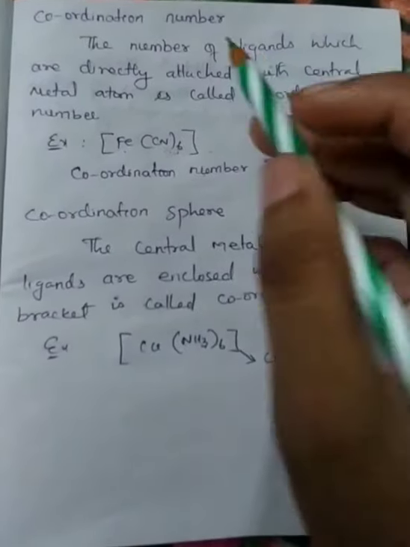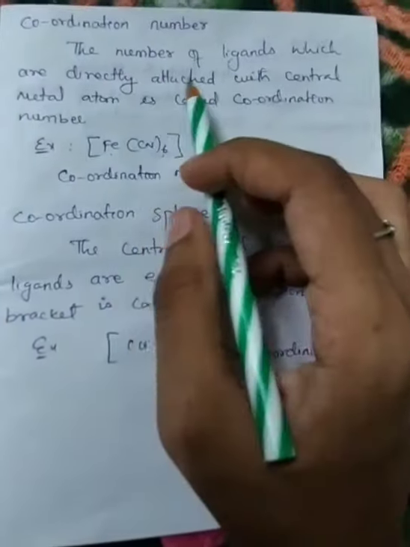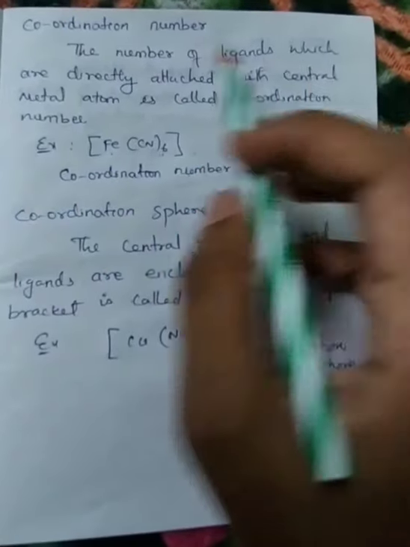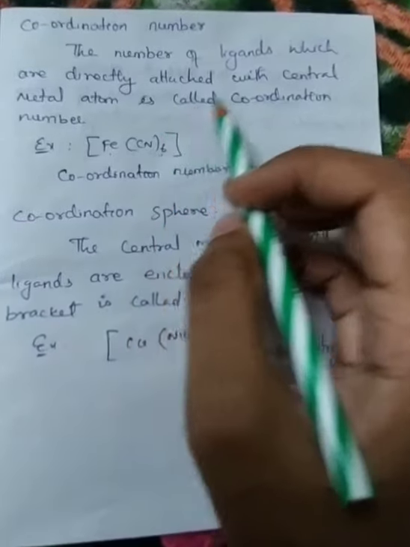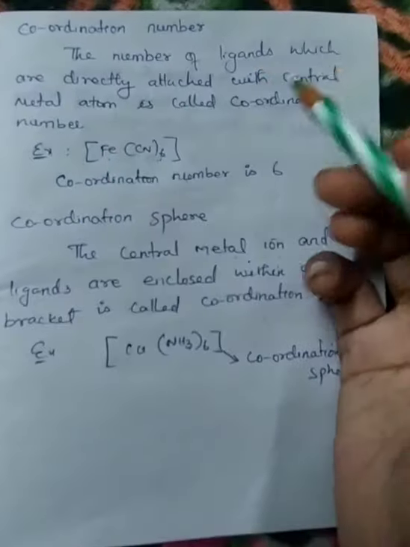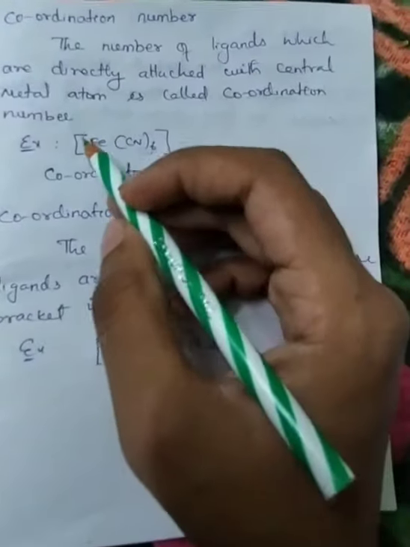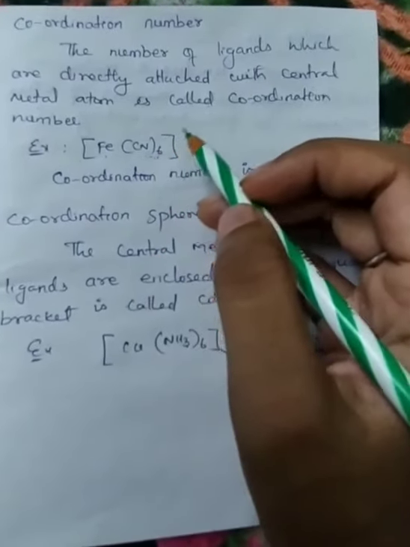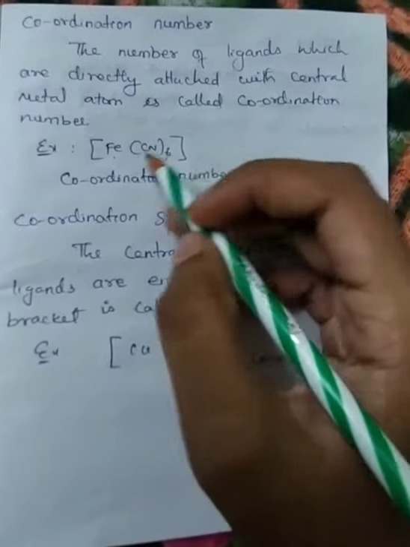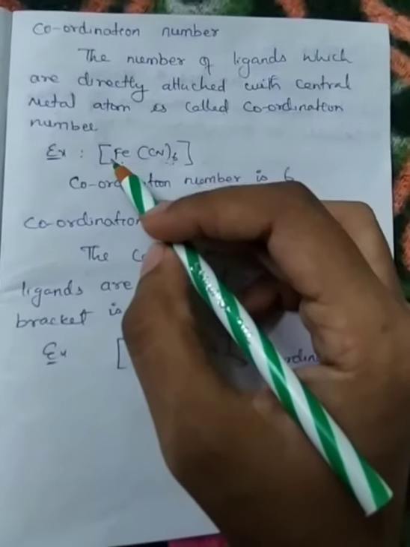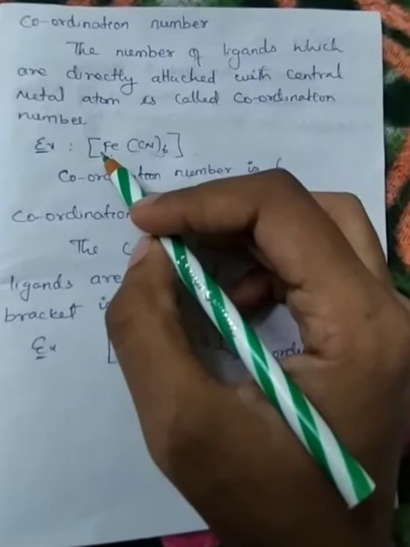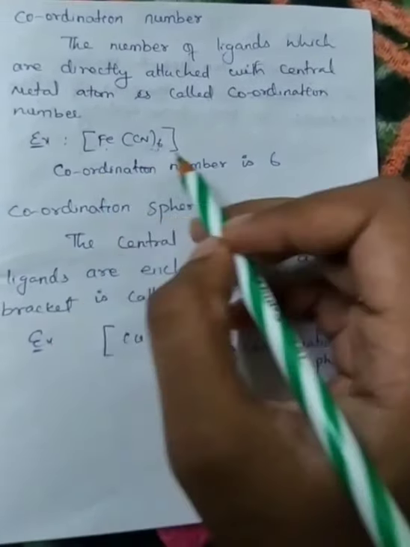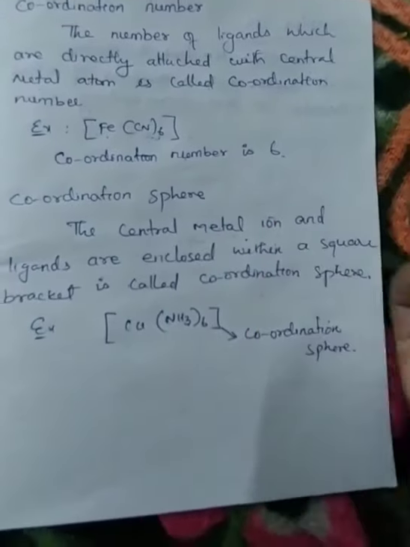Next, what is coordination number? The number of ligands which are directly attached to the central metal atom is called the coordination number. For example, here iron is the central metal atom, cyanide is the ligand. The number of ligands directly attached to the central metal atom here is 6. So the coordination number is also 6.